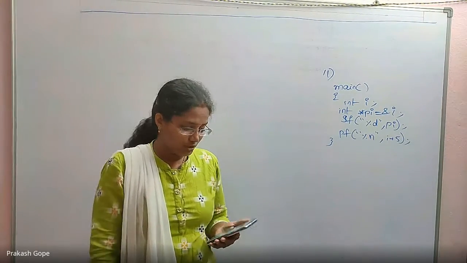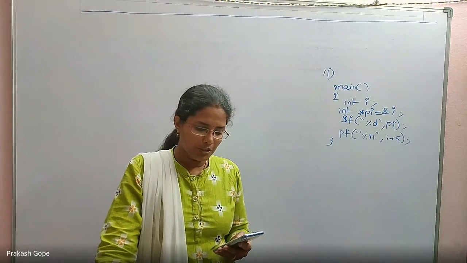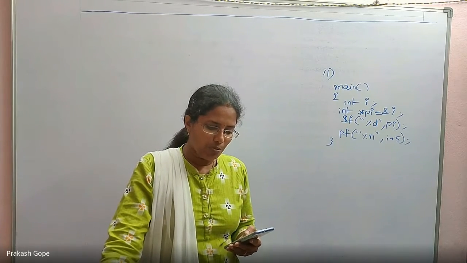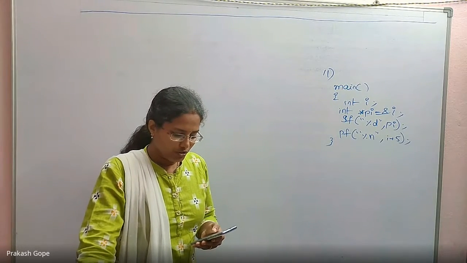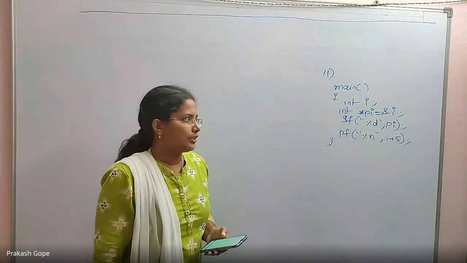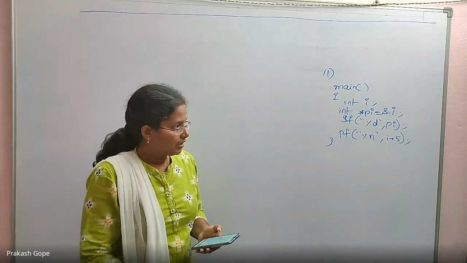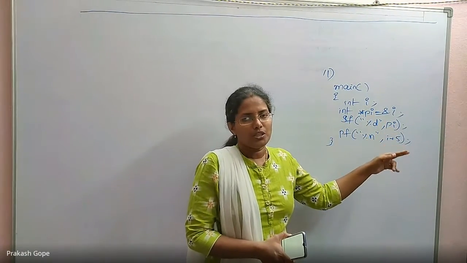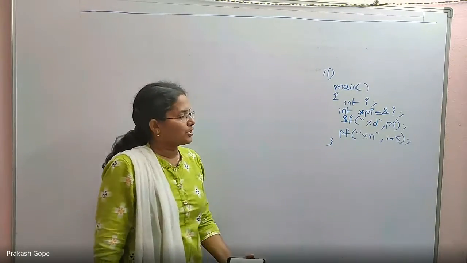A. Compilation fails. B. Execution results in a runtime error. C. On execution, the value printed is 5 more than the address of the variable i. D. On execution, the value printed is 5 more than the integer value entered. Which is correct? Hope you understood options C and D. C is 5 more than the address of i. Option D is 5 more than the value that we are giving from the keyboard. So those are options C and D.